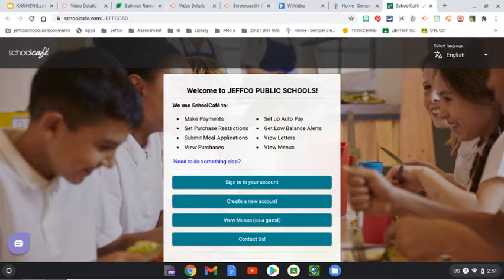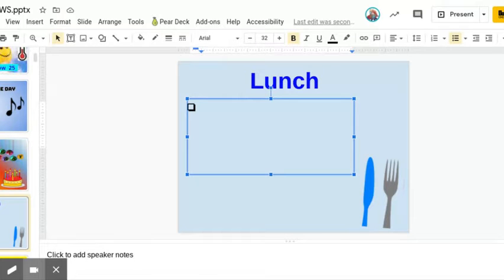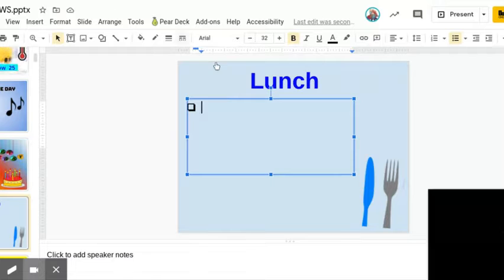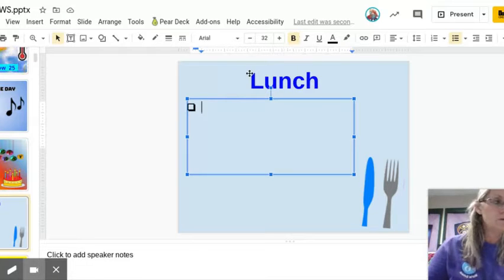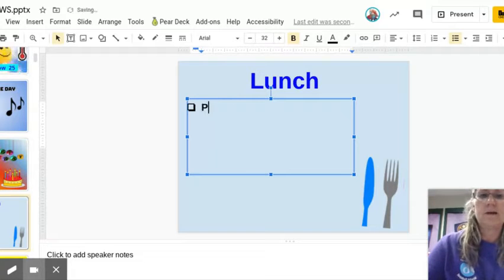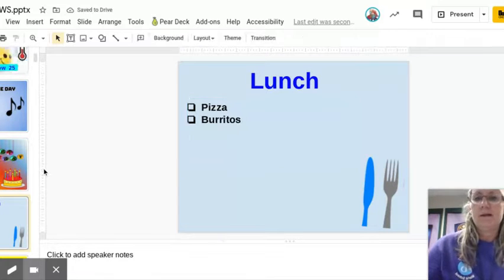Then you just have to go in and find our school and make sure you are picking lunch and not breakfast choices. Okay. I'm not sure what the lunch choice is tomorrow, so I'm going to leave that blank for now. Or, actually, I'll just put in, let's say it was pizza today or tomorrow and burritos. I think that was yesterday's lunch. We'll just go ahead and type that in, and then we will move on to the next slide.